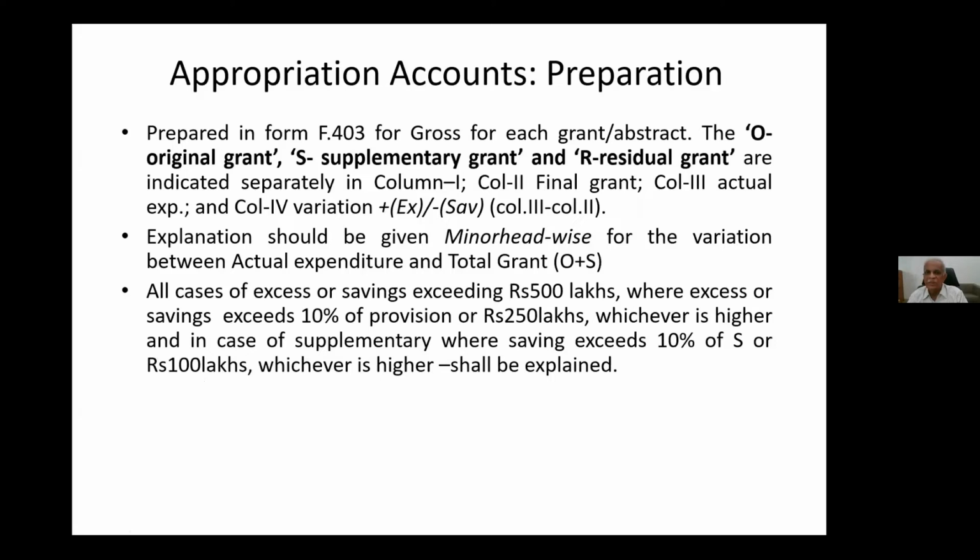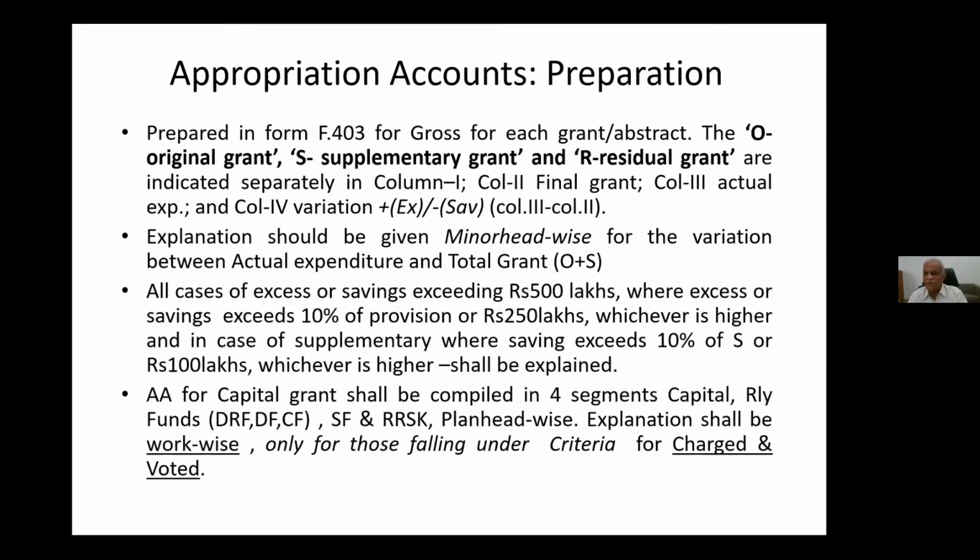So these are the limits with which you have to operate these appropriation accounts while giving the explanations. All excess or savings exceeding 500 lakhs, we have to give explanation. Where excess or saving exceeds 10% of the provision or 250 lakhs, whichever is higher, we have to explain. And in case of supplementary grant, where saving exceeds 10% or 100 lakhs, whichever is higher, we have to explain. These are the three instances you have to keep in mind. Then come to the capital nature of expenditure.